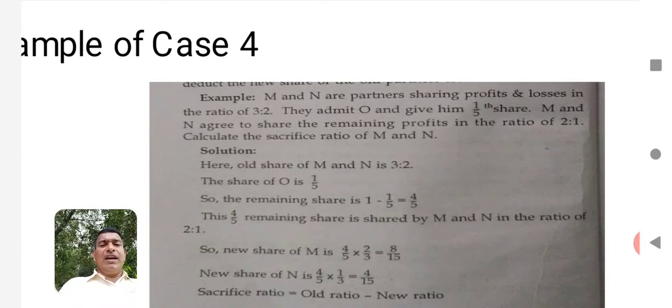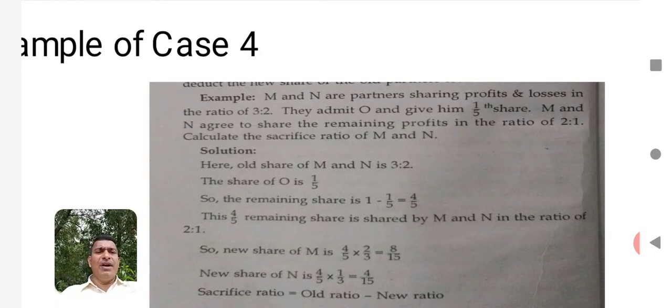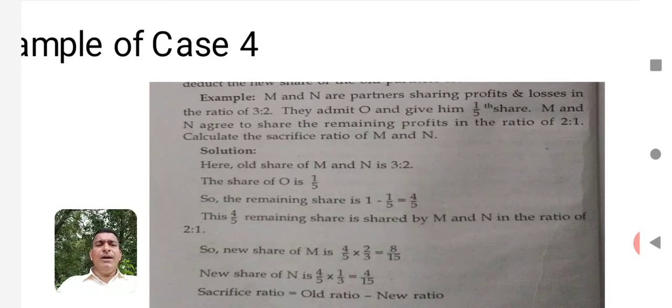Now you have to go to the answers or calculation. Here the old share is 3:2. The share of O is 1/5. So the remaining share we have to find out. Here 1 is the total volume of profit. We can assume that the total profit is 1. Now you have to deduct the share of the new partner from 1. That means 1 minus 1 by 5 is equal to 4 by 5. Here 4 by 5 is the remaining profit.